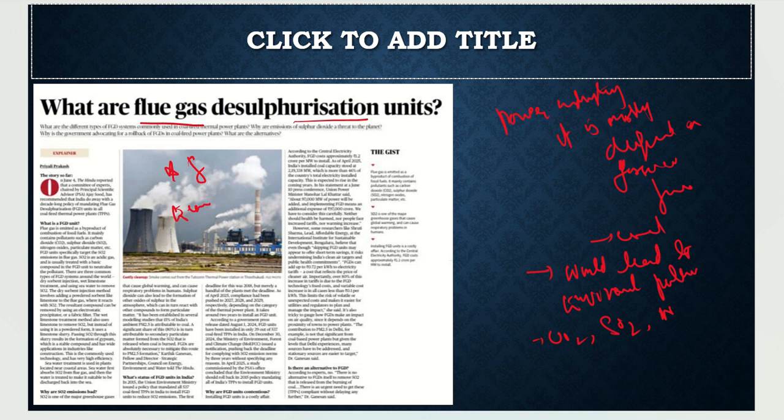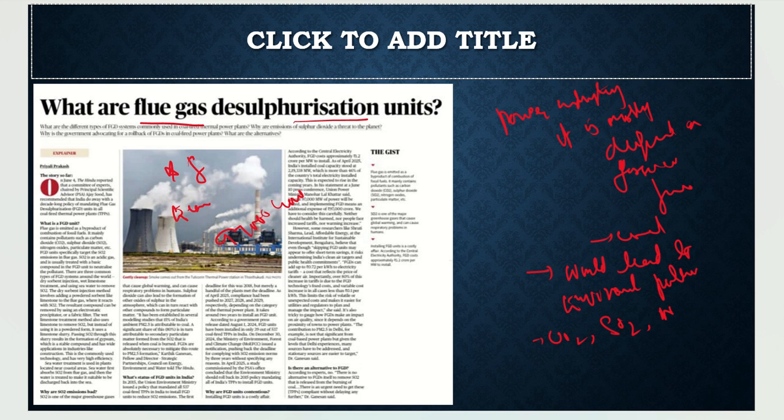And if we try to calculate the rough number for that, how much investment was required in bringing in such development, what was the amount required in all the power plants? It was something around 97,000 crore rupees. So this much, 97,000 crore, was required for the flue gas desulfurization units. So it was becoming very hard for the industries to bring in such flue gas desulfurization units.